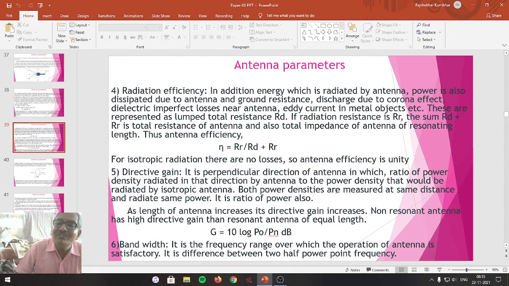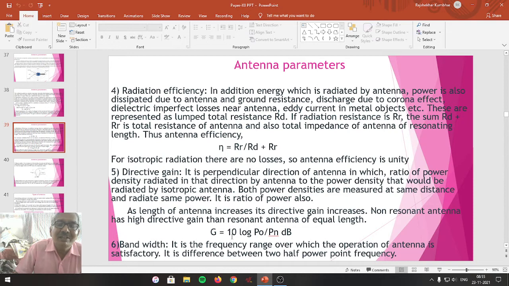Both the power densities are measured at the same distance and radiate the same power. It is a ratio of power also. As the length of antenna increases, its directive gain increases. The non-resonant antenna has a higher directive gain than the resonant antenna of equal length.